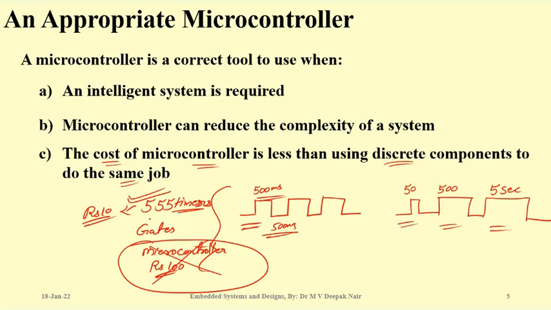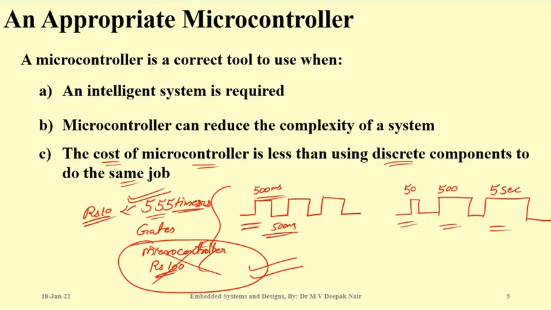Now it is not possible to design a system like that easily using a 555 timer. It is not going to give you this kind of waveform very easily. Now you need many other components, many other algorithms, many other discrete components to design this solution, right? In such a case, you can go for a microcontroller, right?